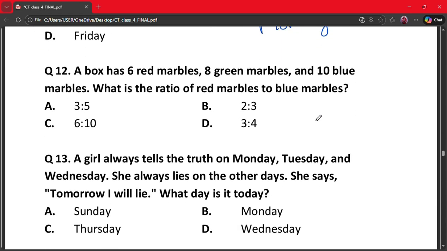Our next question is question number 12. A box has 6 red marbles, 8 green marbles and 10 blue marbles. What is the ratio of red marbles to blue marbles? A. 3:5, B. 2:3, C. 6:10 and D. 3:4. So red marbles are 6 and blue marbles are 10. So the ratio will be 6:10. So our correct answer is option C, that is 6:10.